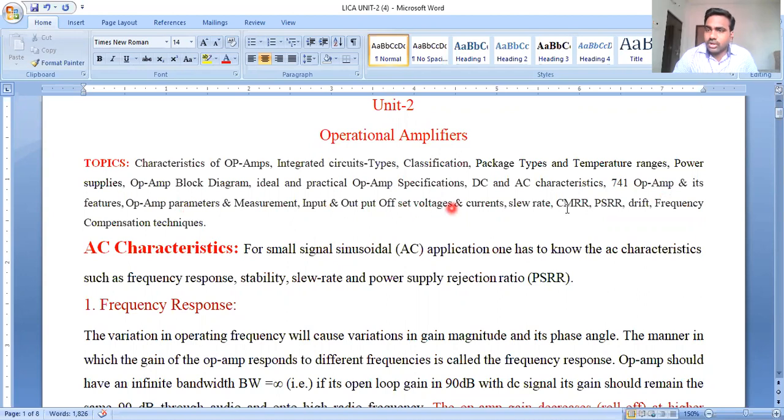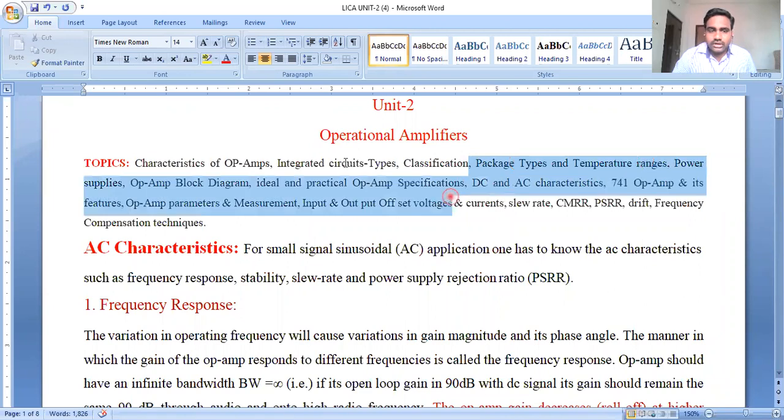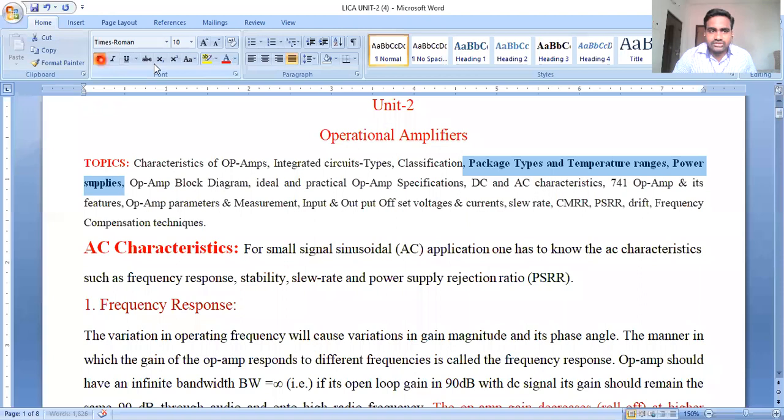We discussed the common mode rejection ratio. We discussed the power supply rejection ratio. We discussed drift, that is nothing but temperature effect or temperature drift. And next we explained frequency response compensation, that is internal compensation and external compensation. The only things remaining are package types, temperature ranges and power supplies. Okay, so now we are going to discuss that.